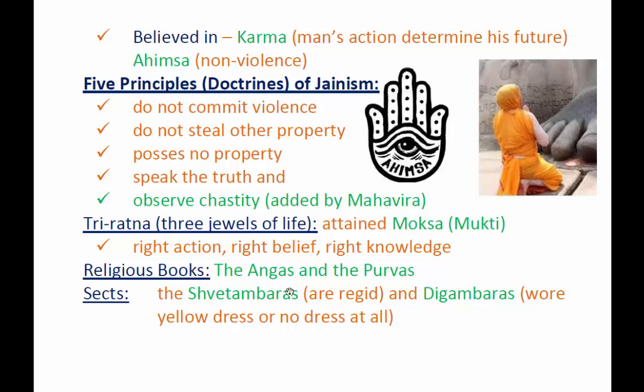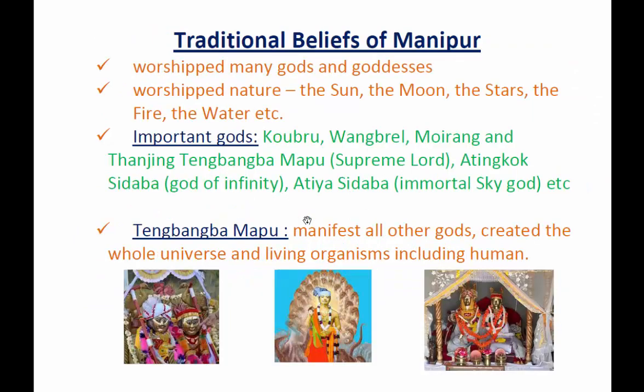And they also have two denominations or sects. The Svetambaras are very rigid people. They are orthodox in this denomination. And they also have the Digambaras. The Digambaras don't wear a dress at all. From this very picture, a devotee of the Svetambaras, you can see the dress, they wear white dress. Well, let's go to the next one.